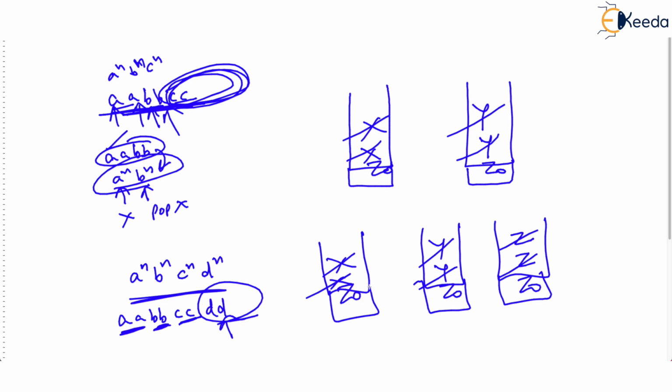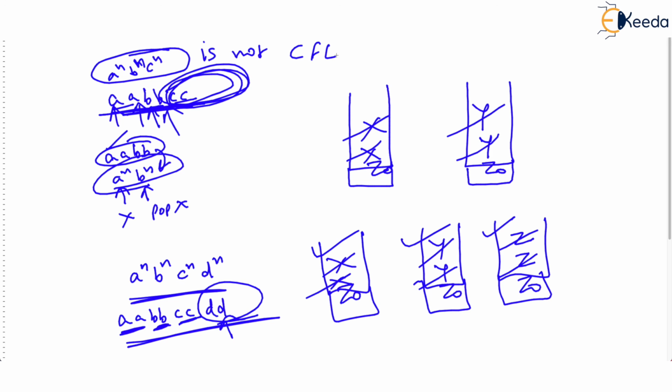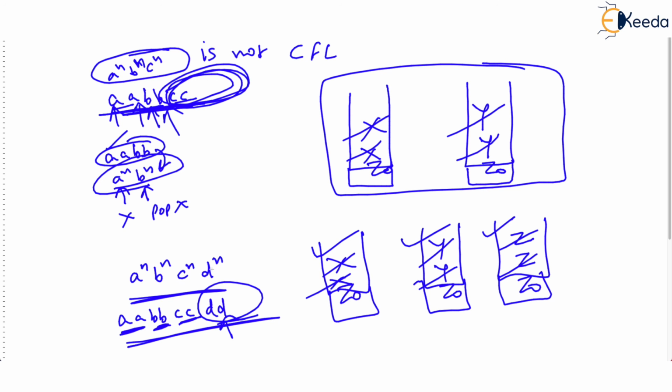So whatever we have pushed has been popped, so all these symbols are matching. But do you have three stacks? So the point is that A raised to n, B raised to n, C raised to n is not a CFL. I have proved this by using intuition, and A raised to n, B raised to n, C raised to n, D raised to n is also not a context-free language.